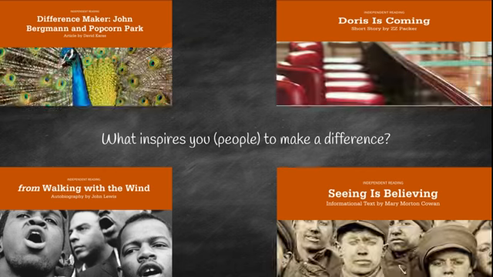So today, what you're going to do is choose one of these four stories, and they're very short stories, and you're going to read this story. Now, the only place you can read it is in the online textbook. It is not in the regular textbook. It's only in the online textbook. So you are going to need to choose one of these four to read.